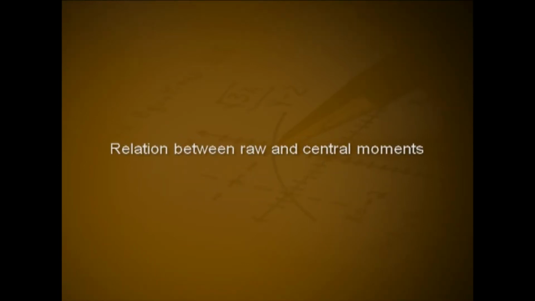Relation between raw and central moments. First central moment mu 1 equal to expectation of x minus e of x, that is equal to expectation of x minus expectation of x, that is 0. As we have already seen, the second central moment or variance mu 2 equal to mu 2 dash minus mu 1 dash square. The third central moment mu 3 equal to expectation of (x minus expectation of x) the cube,